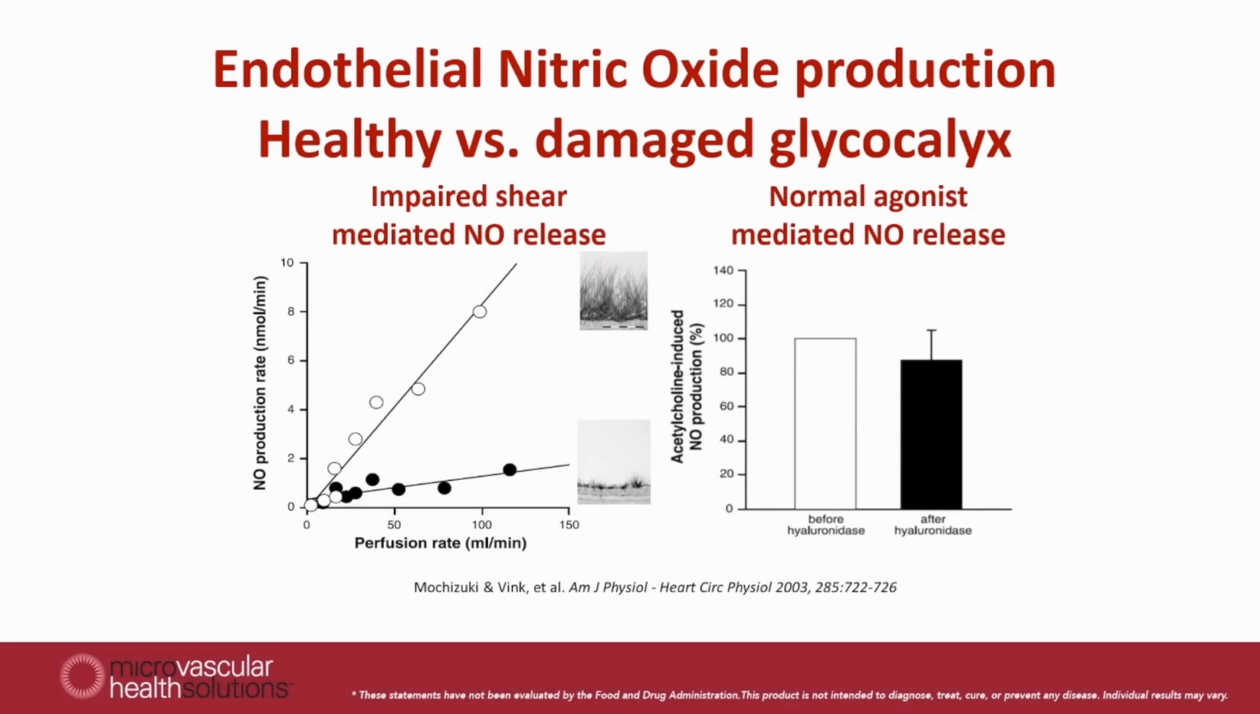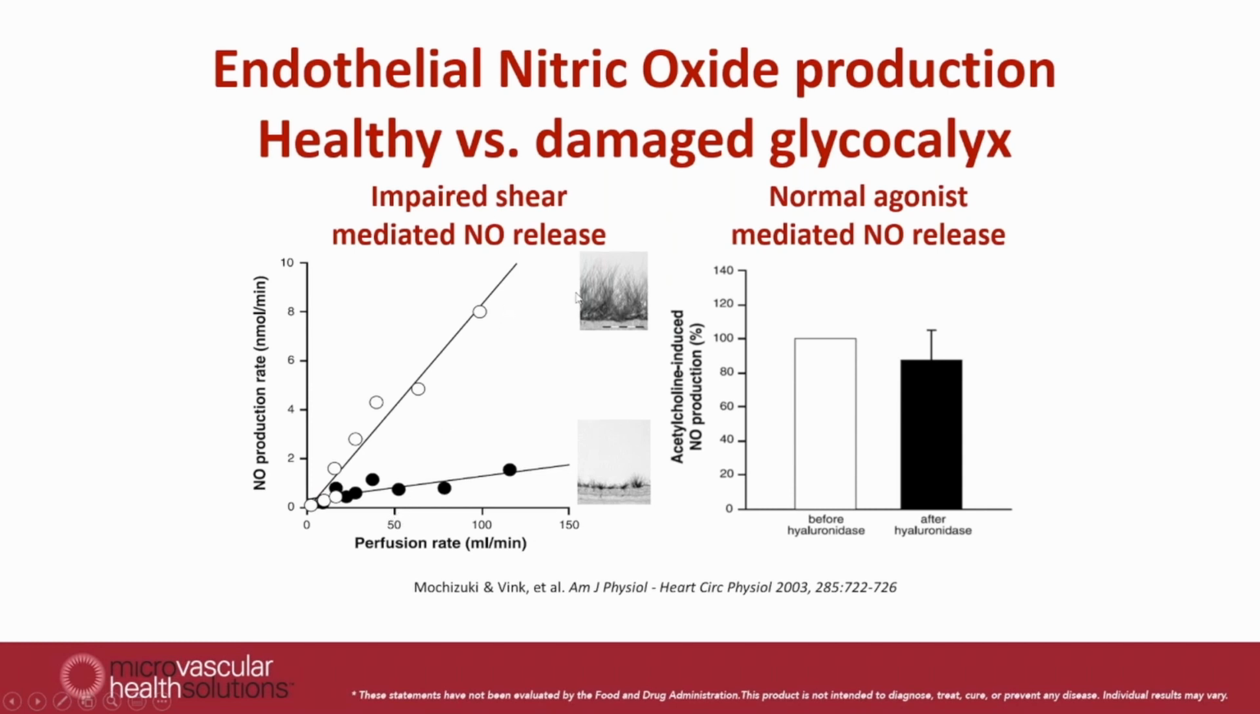Another consequence of a damaged glycocalyx is shown here in this slide, and this is on the endothelial nitric oxide production. So on the vertical axis, we measured the amount of nitric oxide produced by the vessel wall endothelium, and then again, we increased the blood flow flowing through isolated arteries. And we could control low blood flows and high blood flows and measure how much nitric oxide was being produced.